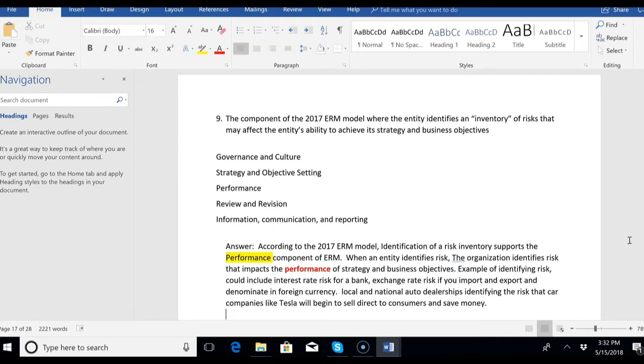Local and national auto dealerships might identify the risk that car companies like Tesla will begin to sell direct to consumers and save money, and that is another risk for that type of business. So once they do a business context analysis and find themselves in that industry, they determine whether that is a risk, and this is in the performance component, the third component of ERM.